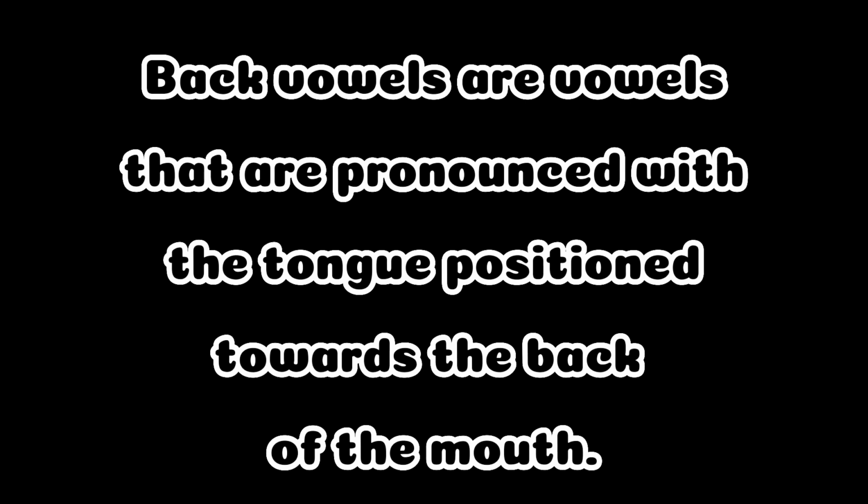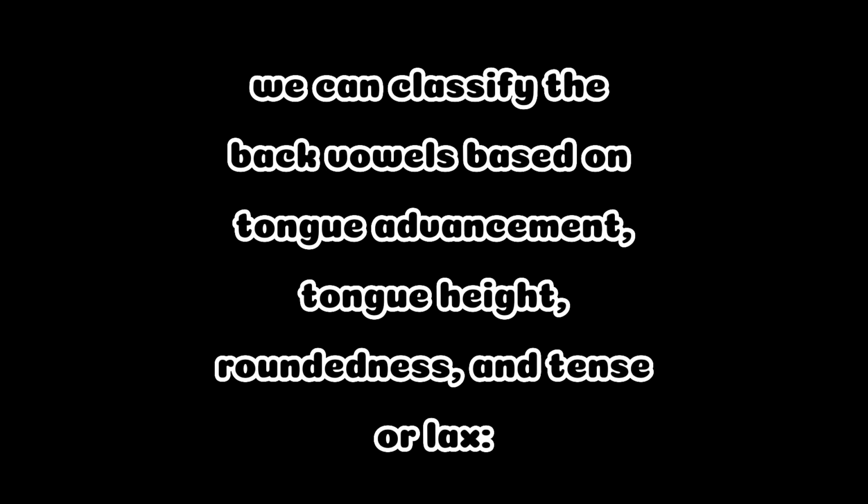What are back vowels? Back vowels are vowels that are pronounced with the tongue positioned towards the back of the mouth. And we can classify the back vowels based on the tongue advancement, tongue height, the roundedness, and tense or lax.